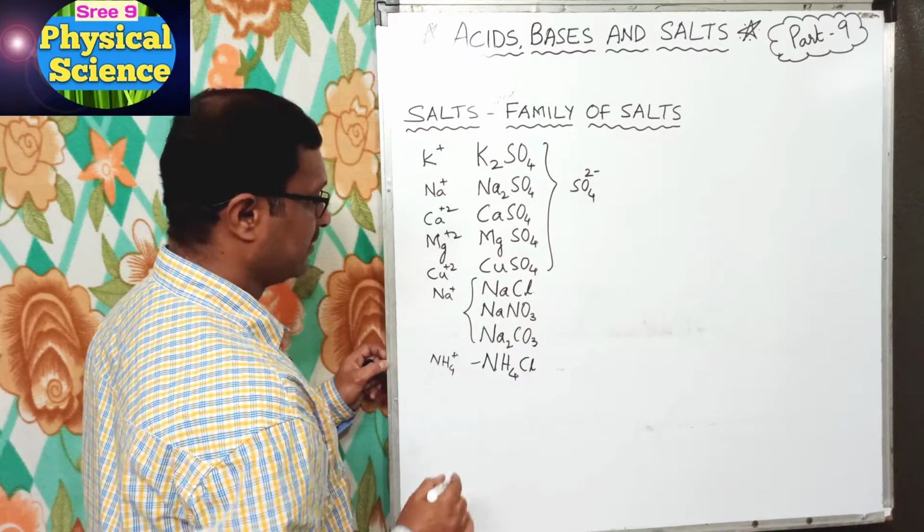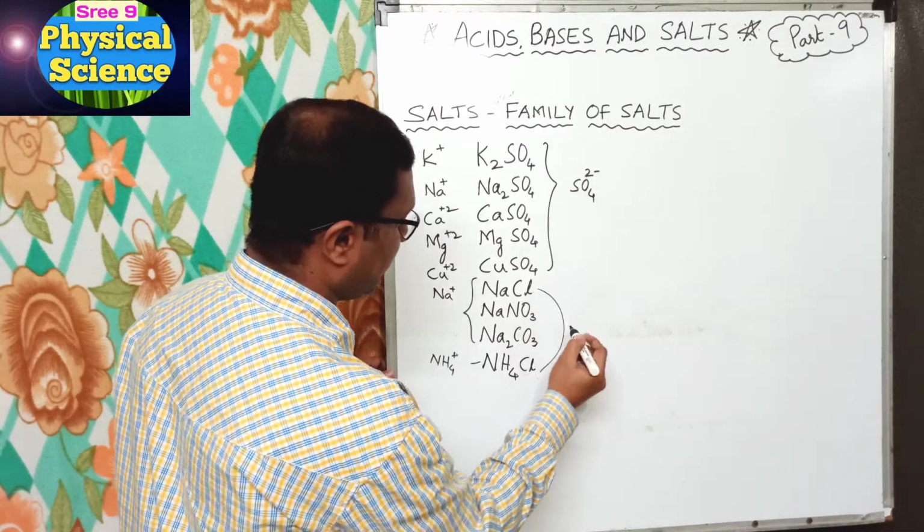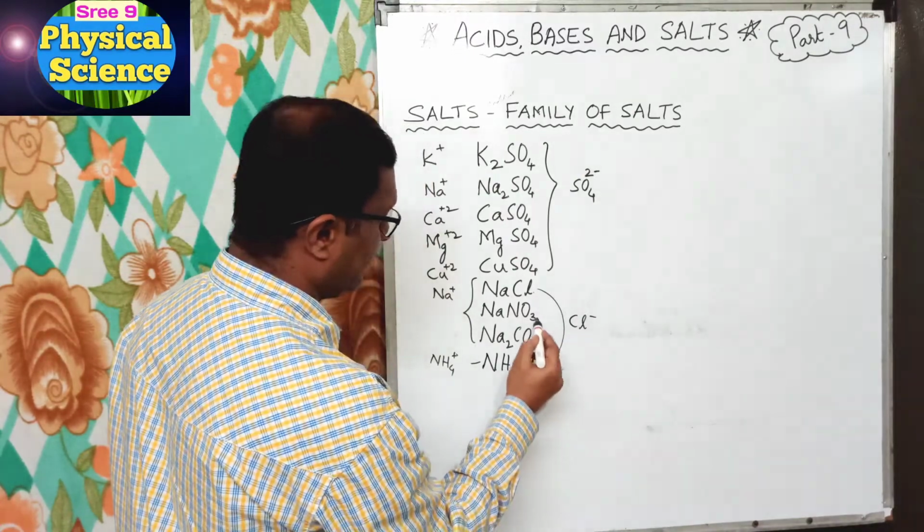Here these two are the same, so we write Cl minus, and then NO3 and CO3 are different.